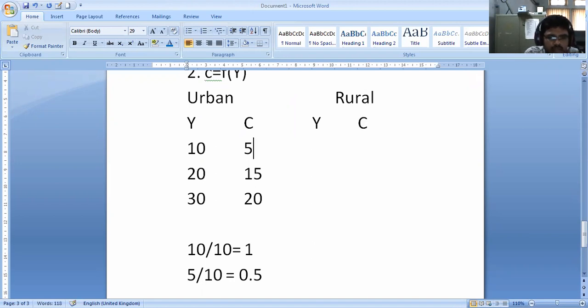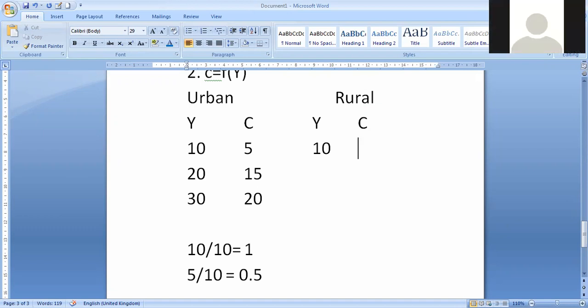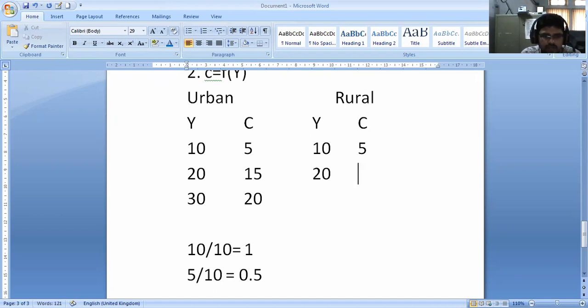For example, in the rural area, when your income is 10 rupees, how much are you going to spend? 5, sir. 5. Okay. Then when income increases to 20 rupees, how much are you going to spend?